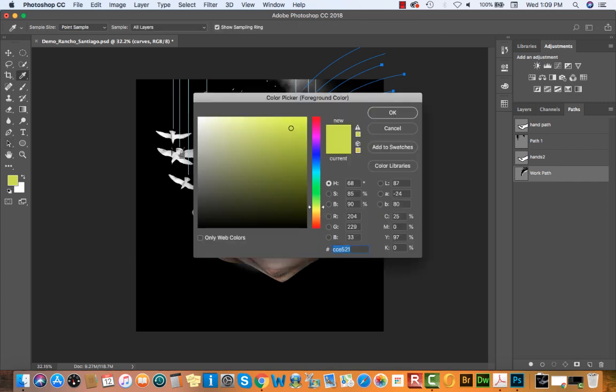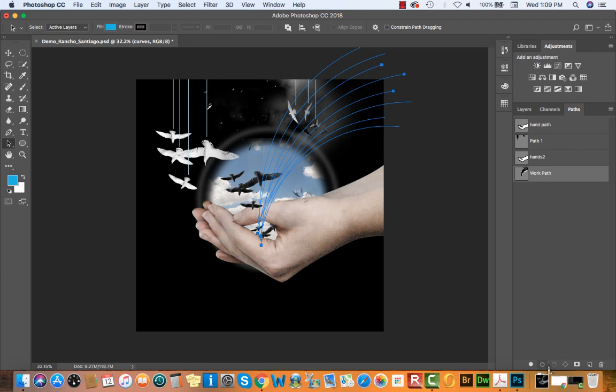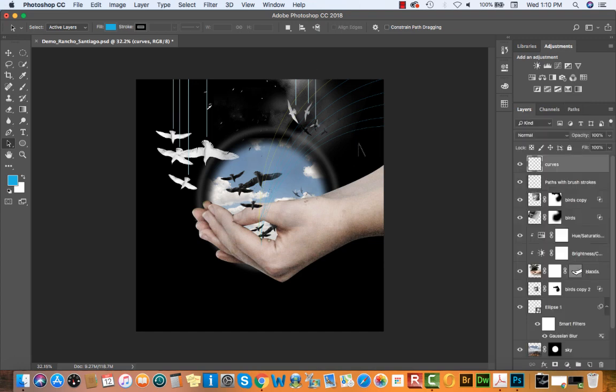I think I forgot to hit the color option. So I'll just keep going back and forth, selecting my foreground color because that's going to define my brush color, and then clicking on my stroke path with brush icon. So you'll go back and forth, okay? And you can see what it just did. It just painted these pixels onto this new curves layer.